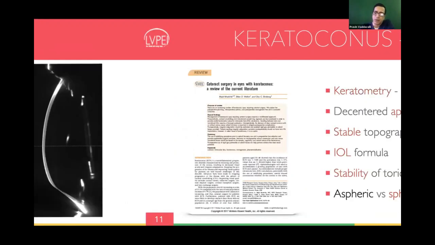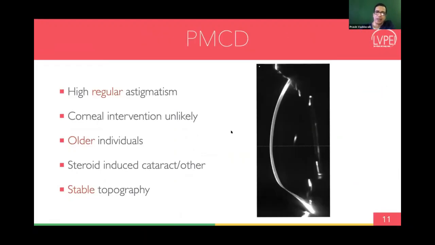The second scenario where you can put a toric IOL is in PMCD. Again, these are cases where you have a high regular astigmatism, where you cannot do corneal intervention. And typically in older individuals, either if they have a steroid-induced cataract or even if they have a clear cornea, it will be very useful to do this kind of surgery.